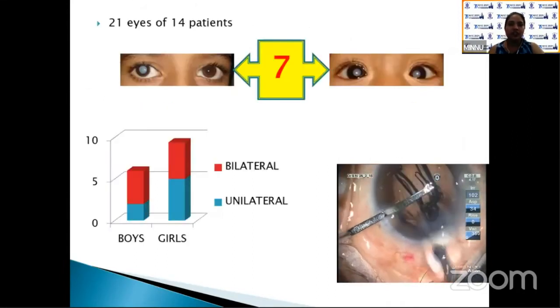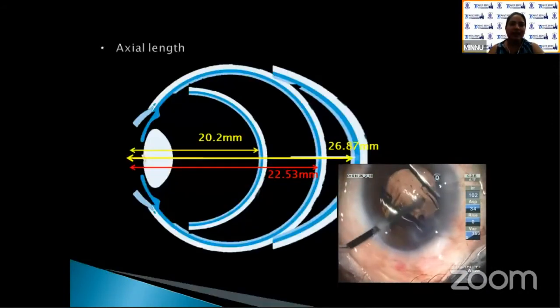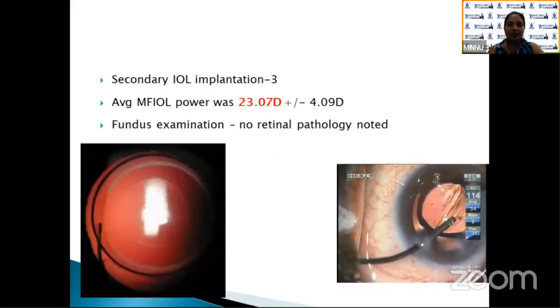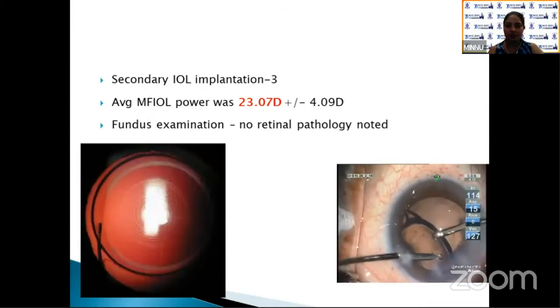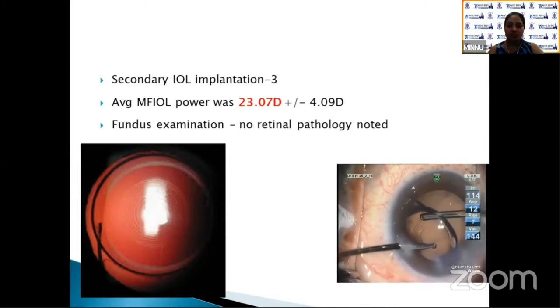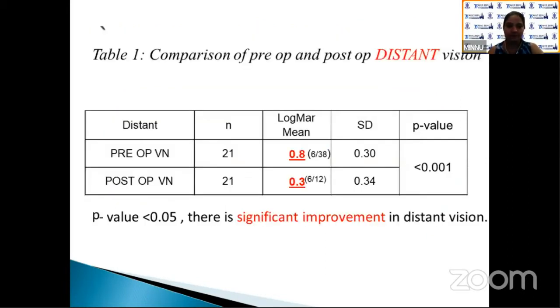Coming to results, 21 eyes of 14 patients, out of which 7 were bilateral. Axial length mean was 22.53 mm. Secondary IOL implantation was done in 3 cases. Average multifocal IOL power was 23.07 diopter. No retinal pathology was noted in any of the cases. Post-op uncorrected visual acuity for distance and near improved in 100% of eyes. The average logMAR uncorrected visual acuity for distance was 0.3 and that of near was 0.80.